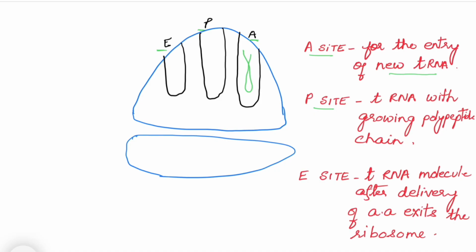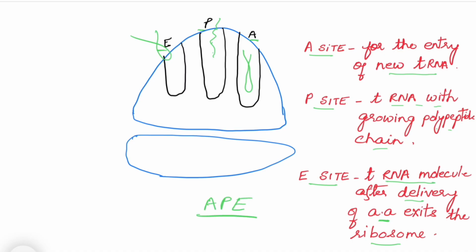P site is where the tRNA with growing polypeptide chain is present. So this site, a growing polypeptide chain is formed. And E site is the one where tRNA molecule after delivery of amino acid exits the ribosome. So here actually tRNA leaves. So there are 3 gates, we can say A, P, E.